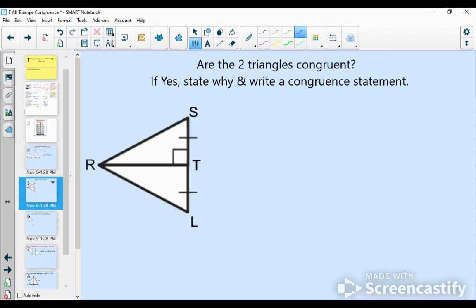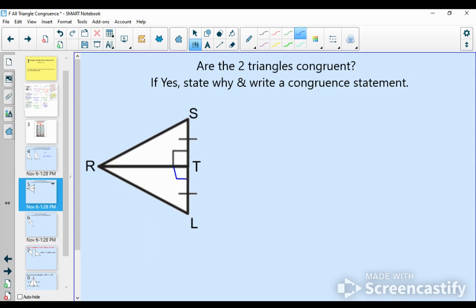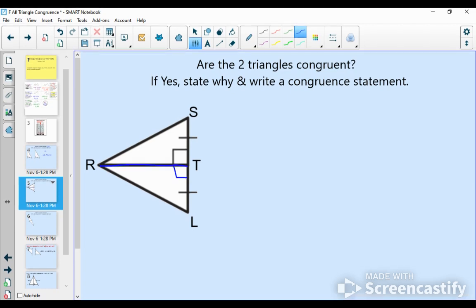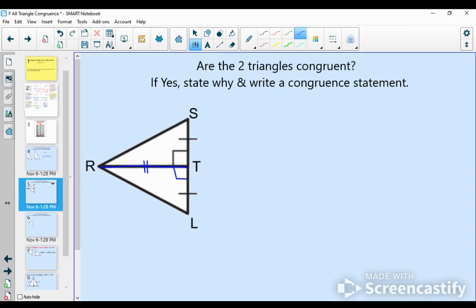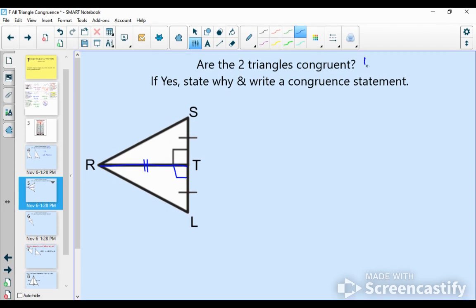So here's our next one. Similar looking problem. Are these triangles congruent? If yes, state why and write a congruent statement. So I see 2 matching sides. I see a 90-degree angle. I can assume I've got another 90-degree angle because we've taken that straight line and we've cut it in half. And then this segment RT is congruent to itself. It's in both triangles. That's an example of the reflexive property. So it looks like these 2 triangles will be congruent.